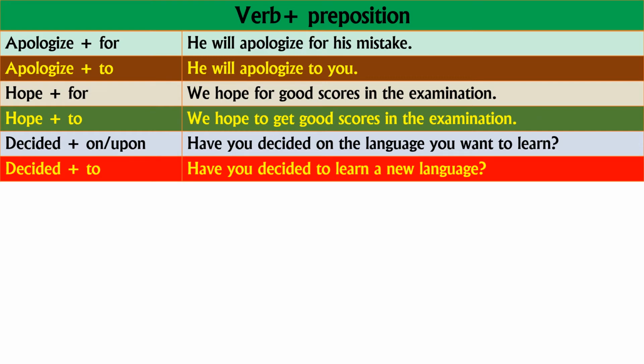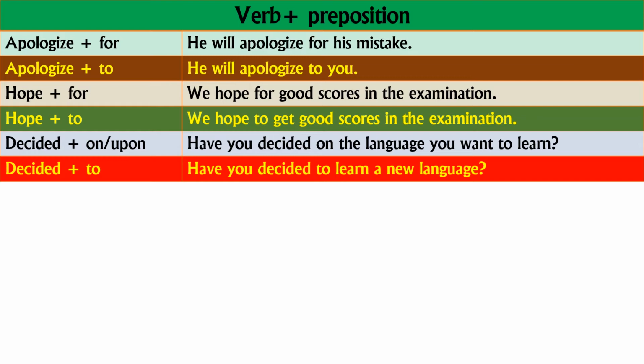Apologize is a verb, and for is the preposition. Apologize to, he will apologize to you. Hope for, we hope for good scores in the examination. Hope to, we hope to get good scores in the examination.